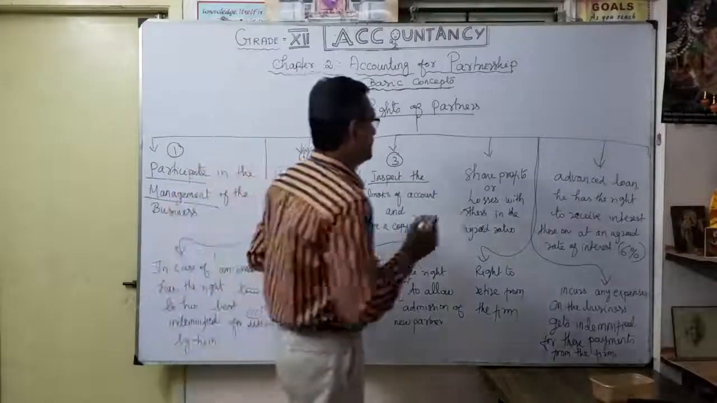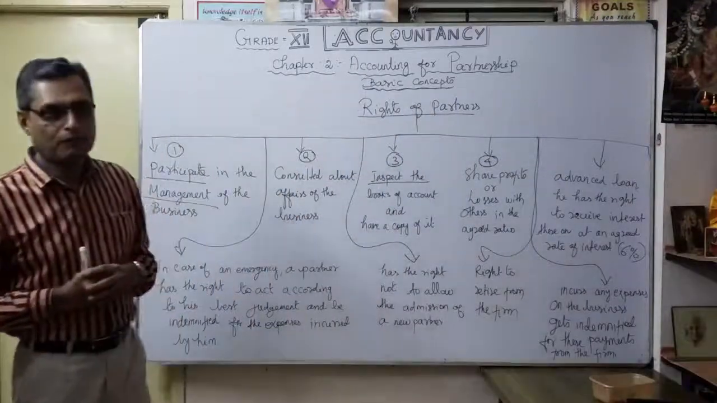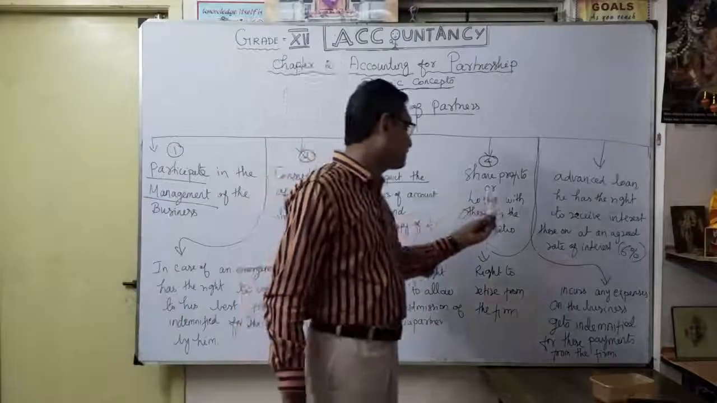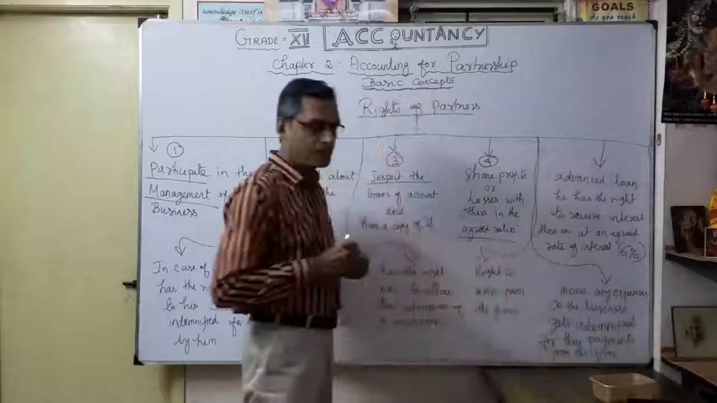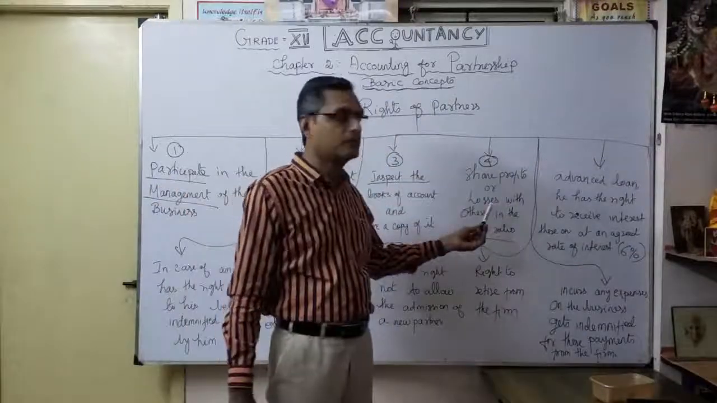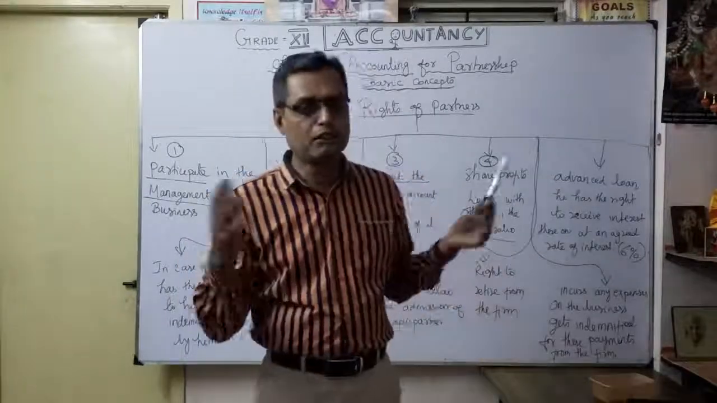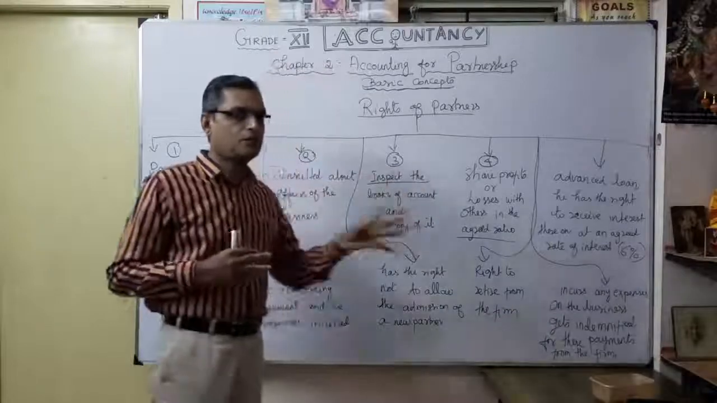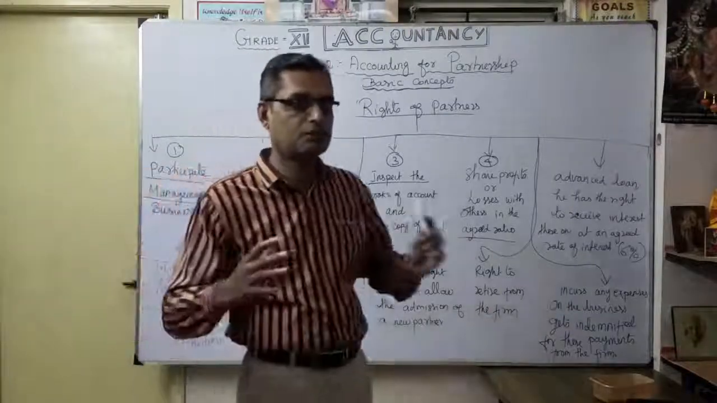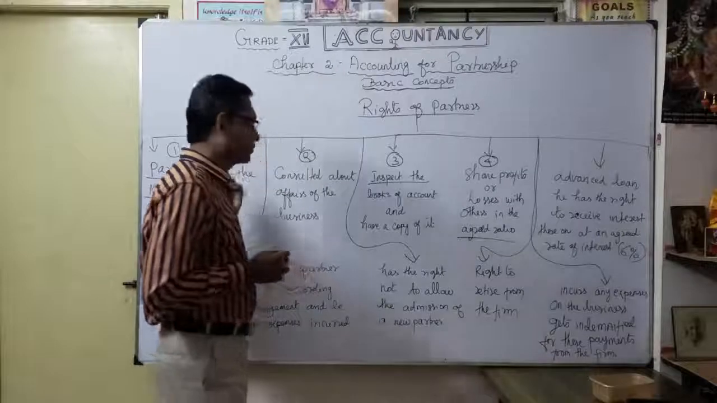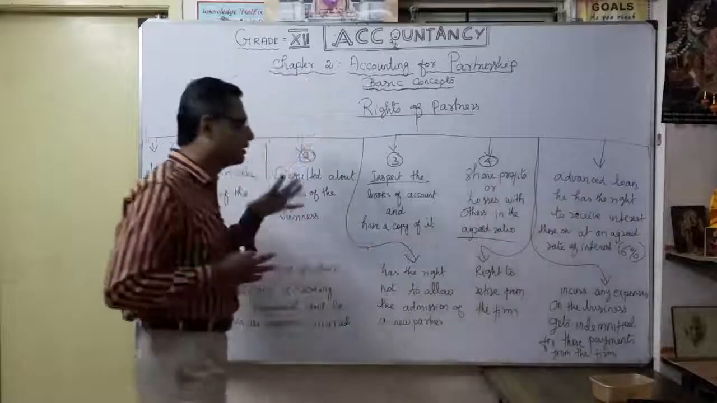Then the fourth one: the share of profits and losses. As partners, you know very well, definitely the profits should be shared. So every partner has a right to a share of profits or losses with the others in the agreed ratio. They can fix some ratio equally or proportionately according to their capital contribution. Later on we are going to see how to calculate the profit sharing ratio among the partners. Subsequently we will discuss, don't worry. So the fourth important right is the share of profits or losses.